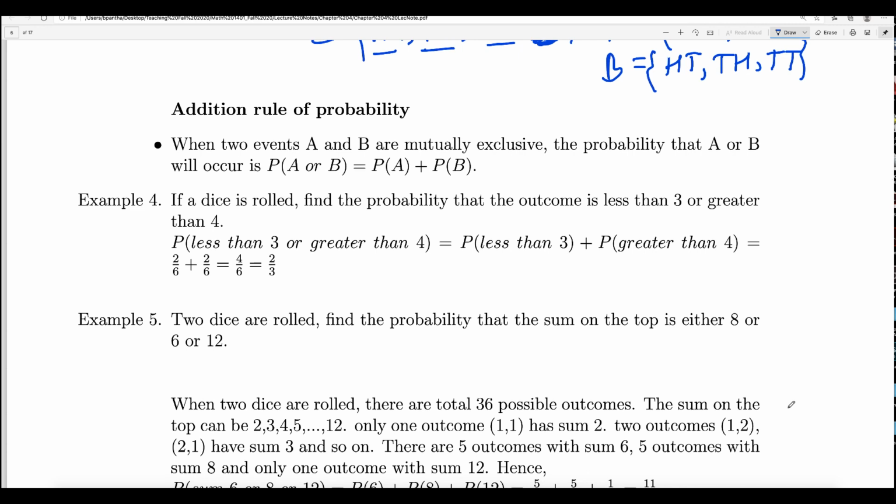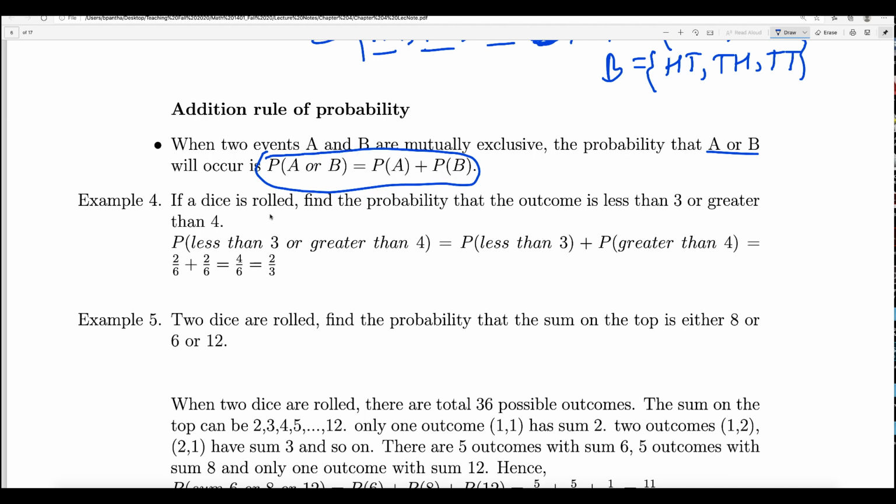Let us look at the formula for the addition rule of probability. What it says is, if the events A and B are mutually exclusive, then the probability of A or B is equal to P(A) plus P(B). Meaning, if you want to find the probability of an event or another event, and the events are mutually exclusive, meaning they do not have anything in common, then you add the probabilities.